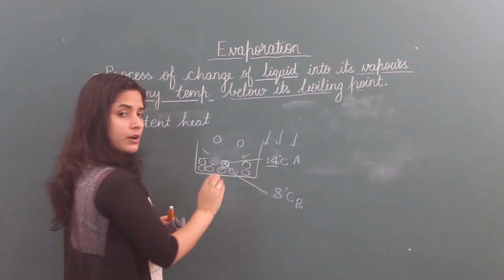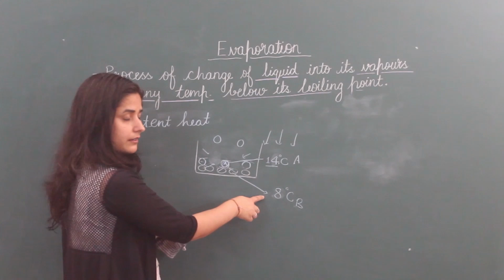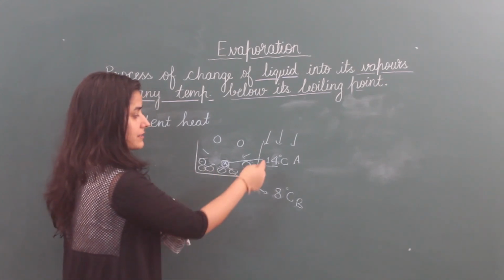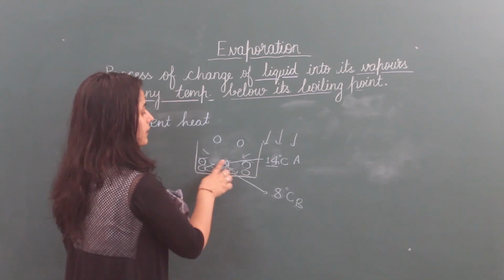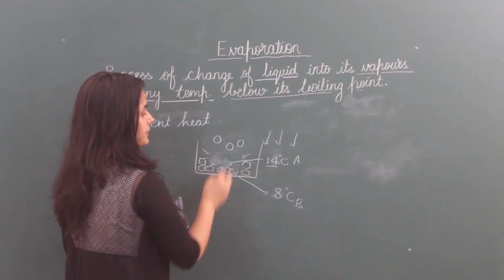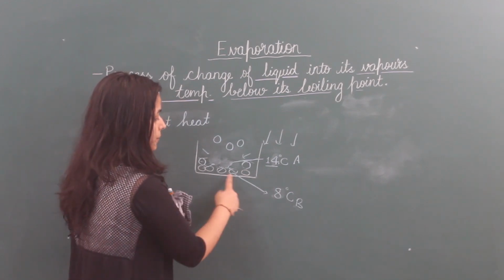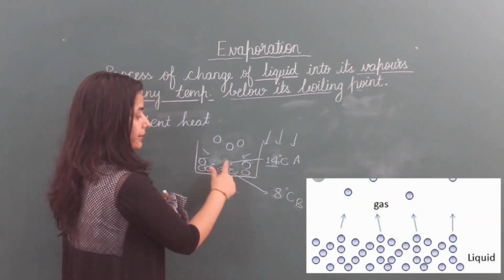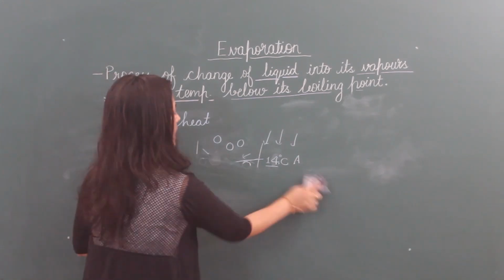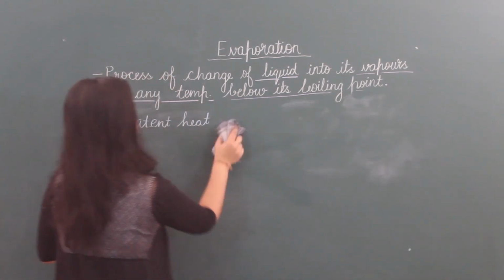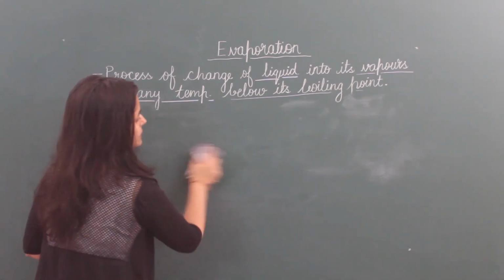Its temperature is now more than B particle. B particle temperature is 8 degrees Celsius. This way its heat goes on increasing, and finally this A particle breaks the force of attraction and converts into vapors. And the down particles' temperature is lower than these surface particles. This happens in evaporation. It will be more clear from examples or factors.